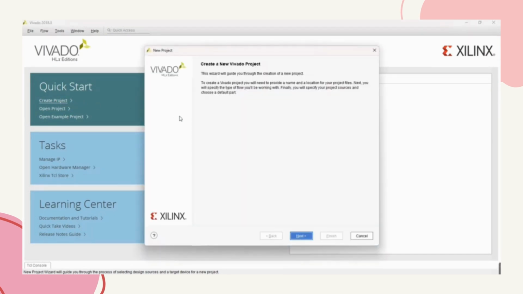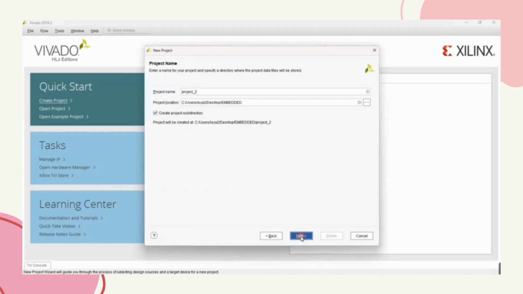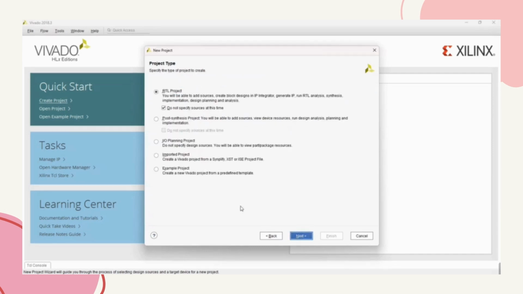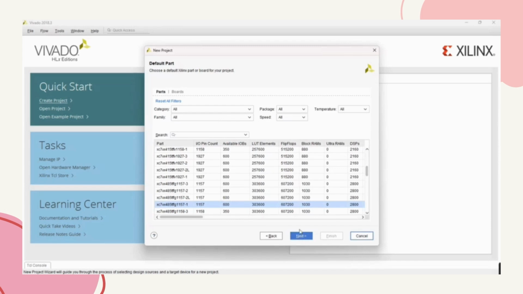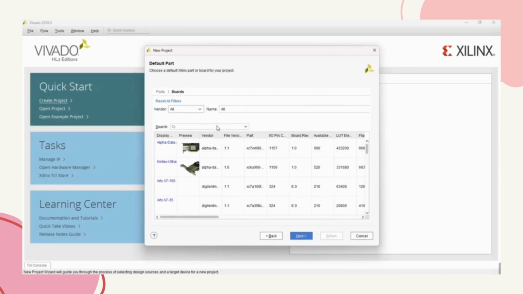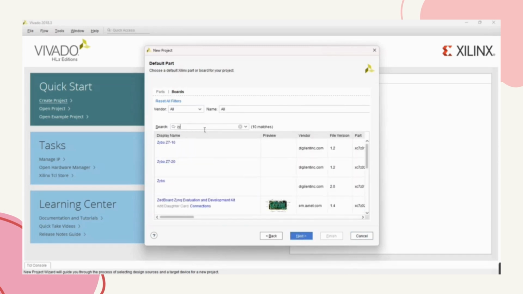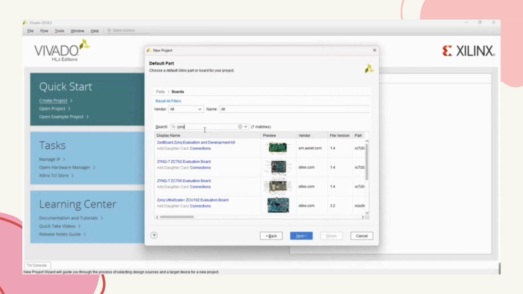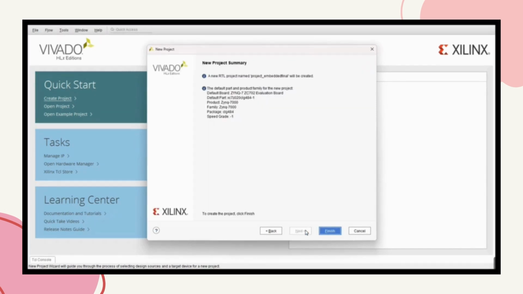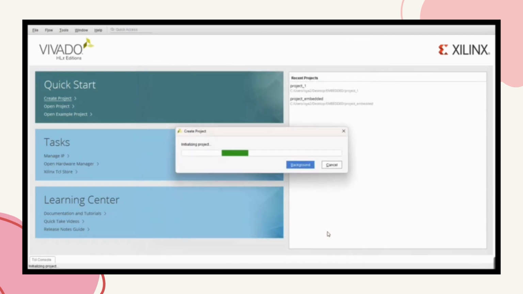So firstly, we need to click create project. Then next, we need to create a project name. So we choose embedded final. Then next, we will choose the RTL project. Then we need to choose a board. So we use Zynq-7020 as our board. Then next is finish.